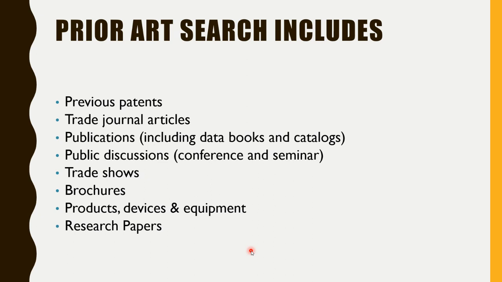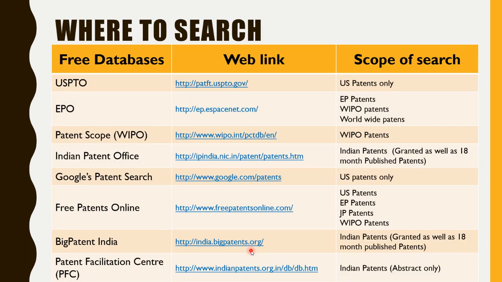So you need to justify that your invention or your innovation is something new compared to all these existing products or existing techniques, right? So you need to go for the prior art search. That is where you can search on all these free patent databases, from where you can go for the patent search.